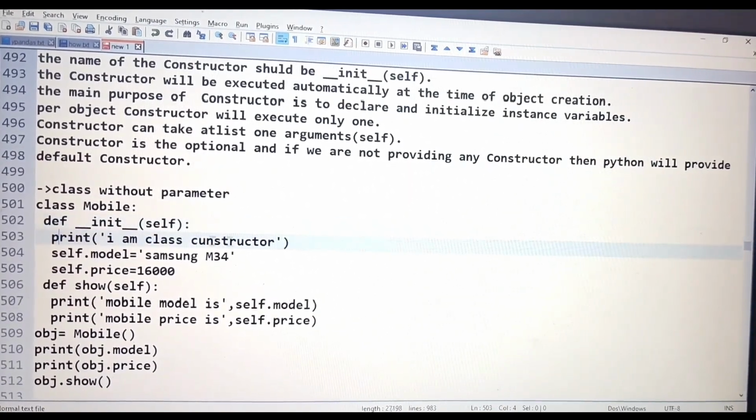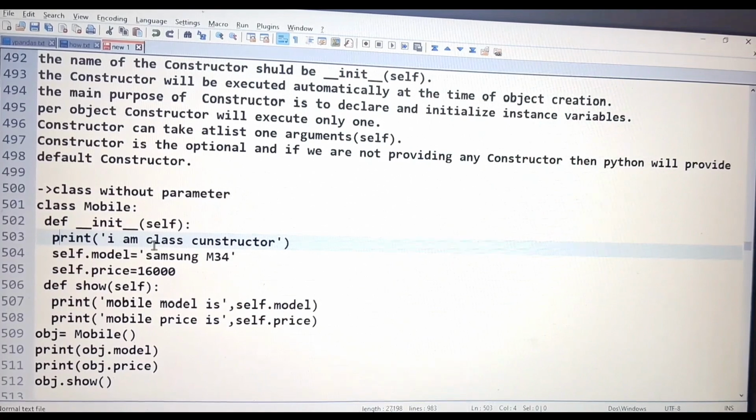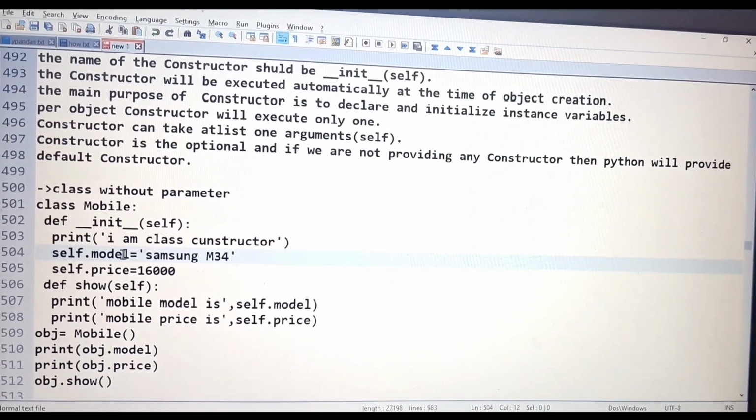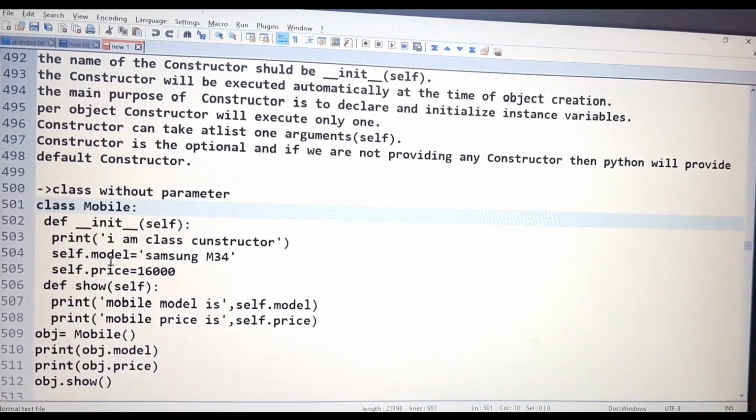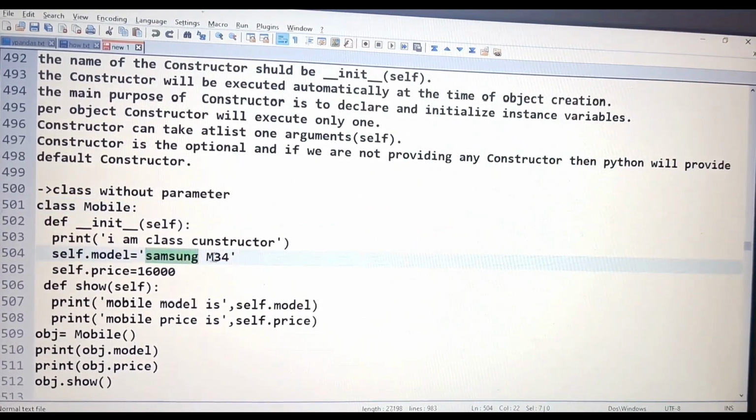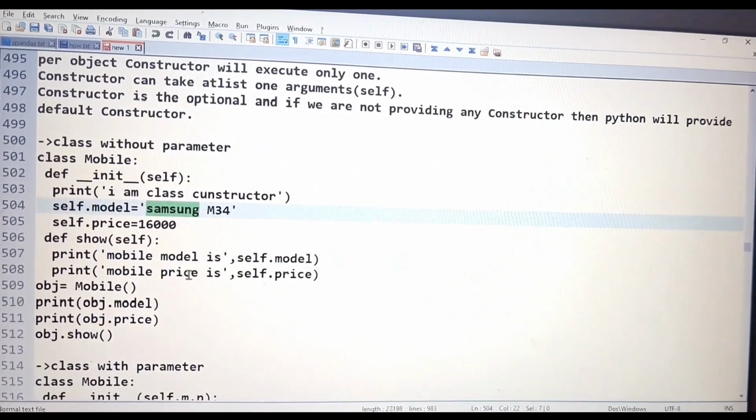And here I have written one print statement, like 'I am a class constructor', and here I have taken the variables, and variables are nothing but the properties only. So class is Mobile, and mobile has some properties like mobile name, which is the mobile model, Samsung M34, then price 16,000.